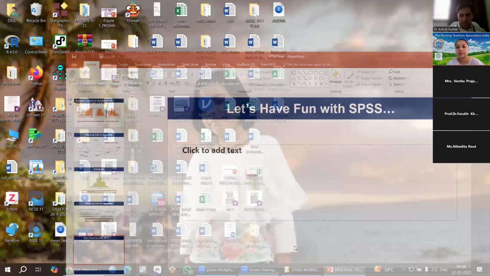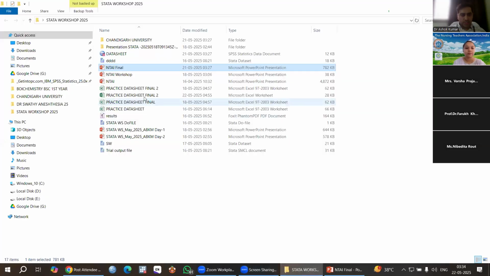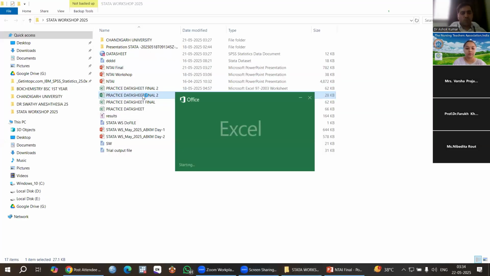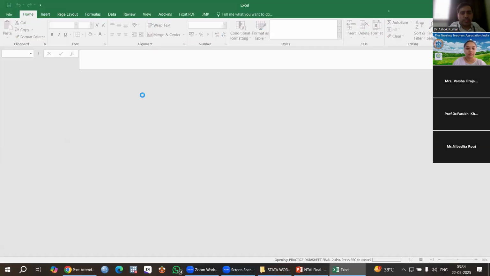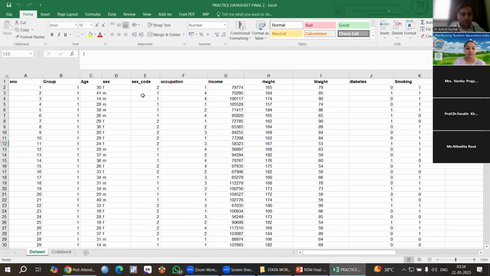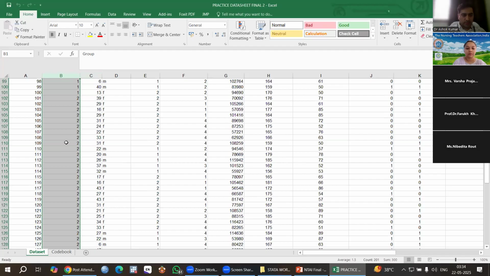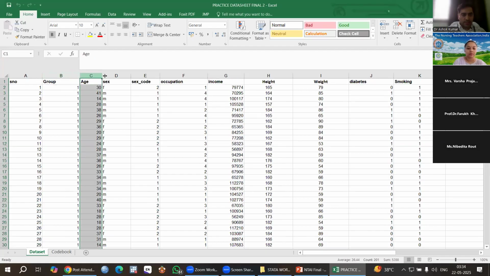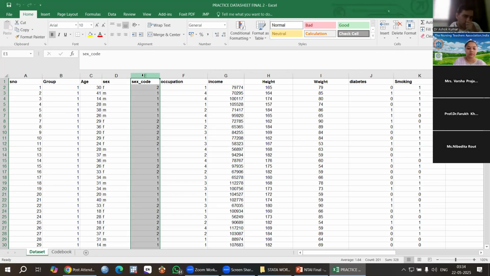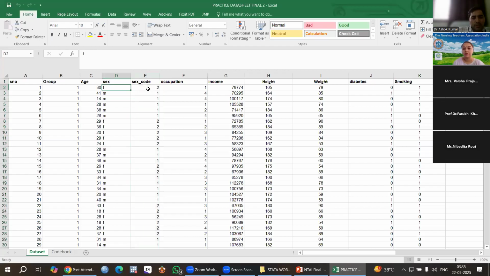So this is my data. You can see here, this is the Excel data sheet. This is the serial number. This is group, intervention and control. This is age. I have given codes to the groups, intervention 1 and control 2. This is sex, and this is sex code. You should give coding to all these qualitative or categorical variables. So here 2 is female and 1 is male.